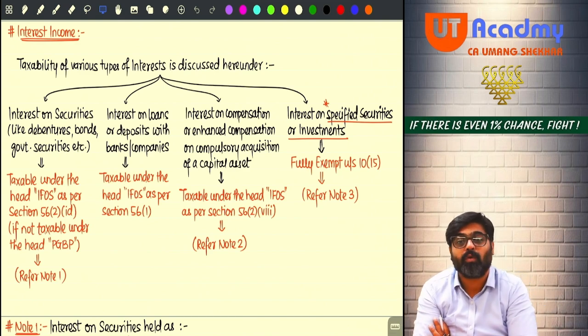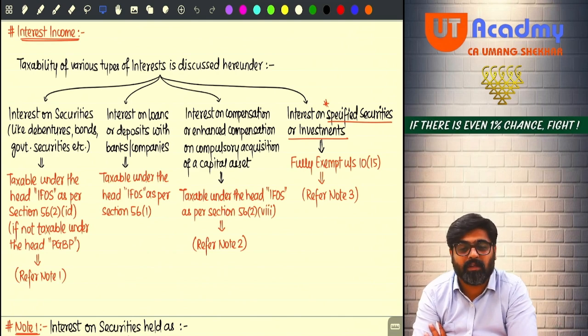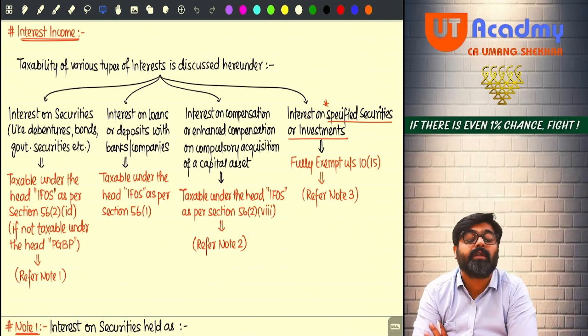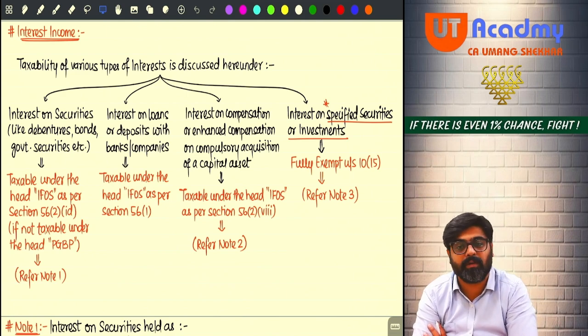Yes, because you are into investment business. Your business is to buy and sell the securities and earn the return on securities. So in the course of that business, whatever securities are bought, they are your stock in trade. And on those securities, if you are getting any interest, that interest will not be taxable here.